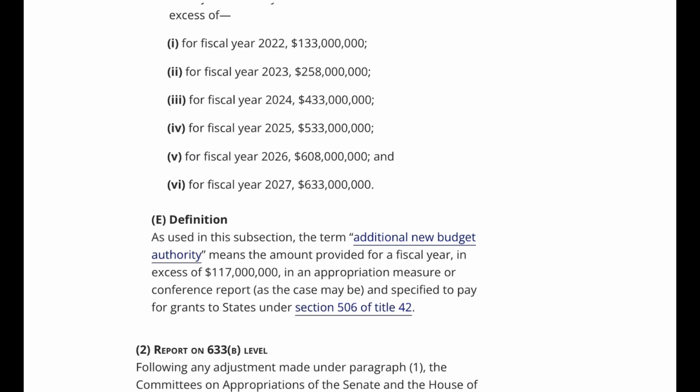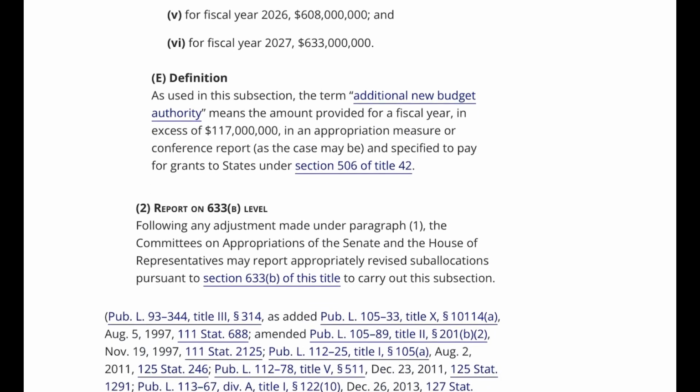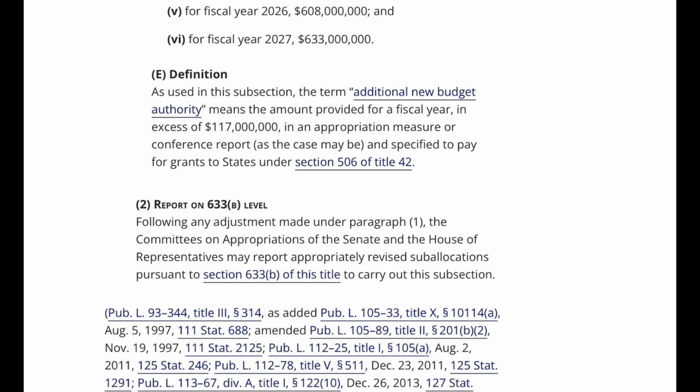E. Definition. As used in this subsection, the term additional new budget authority means the amount provided for a fiscal year, in excess of $117 million, in an appropriation measure or conference report, as the case may be, and specified to pay for grants to states under Section 506 of Title 42. 2. Report on 633B level. Following any adjustment made under paragraph 1, the Committees on Appropriations of the Senate and the House of Representatives may report appropriately revised suballocations pursuant to Section 633B of this title to carry out this subsection.